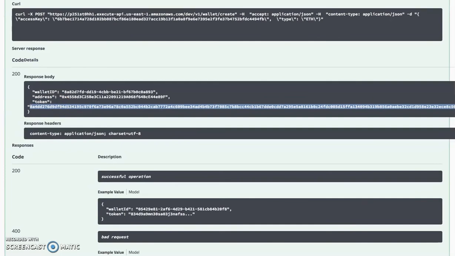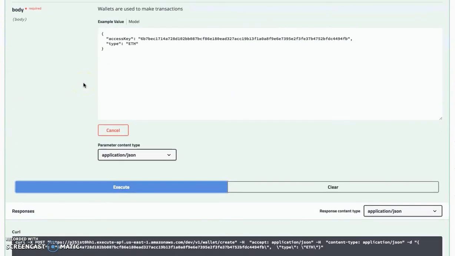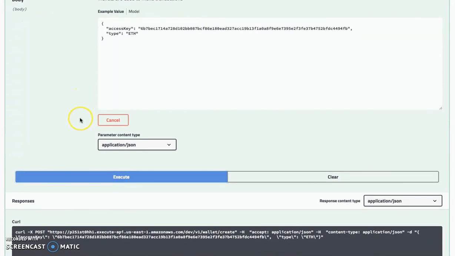Actually, the generated token contains the wallet private data, and you will need it later for transactions or triggering smart contracts. Please note that the token will not be stored by any circumstance on our platform. So the user is fully responsible to find a secure way to store it for later usage, additionally to the wallet ID. You need a wallet ID, so it's mandatory actually for the current workflow and is required to send a transaction.